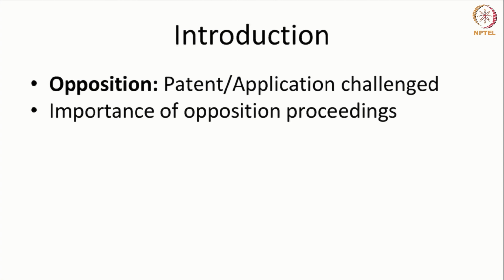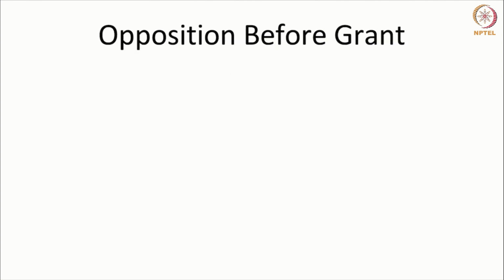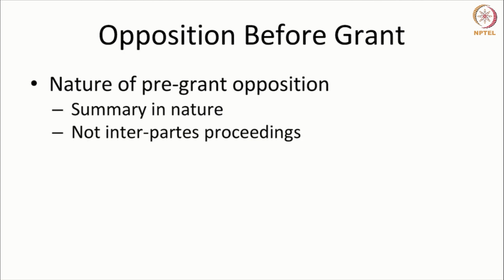So we have a mechanism by which an application can be opposed. As we have mentioned, there are two types of oppositions, and they are under different provisions. The opposition before the grant is also referred to as pre-grant opposition, and the opposition after the grant is also referred to as post-grant opposition. Now, let's look at pre-grant opposition, or opposition before the grant. The nature of the pre-grant opposition is distinct and different from a post-grant opposition.